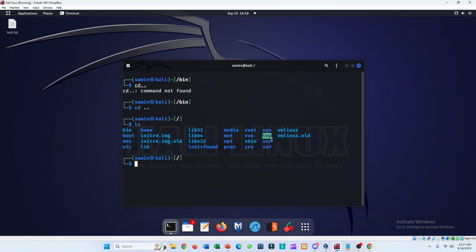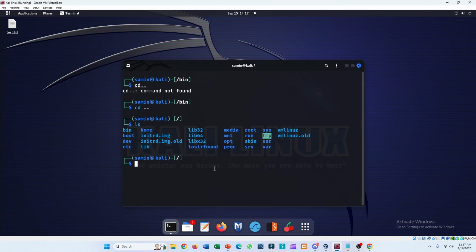Next I will talk about the /usr directory. This contains binaries, libraries, documentation and source code. And the next directory I am going to talk about is the /home directory. Here all users store their personal files. It basically stores the personal files of the users. So this is the work of the home directory.